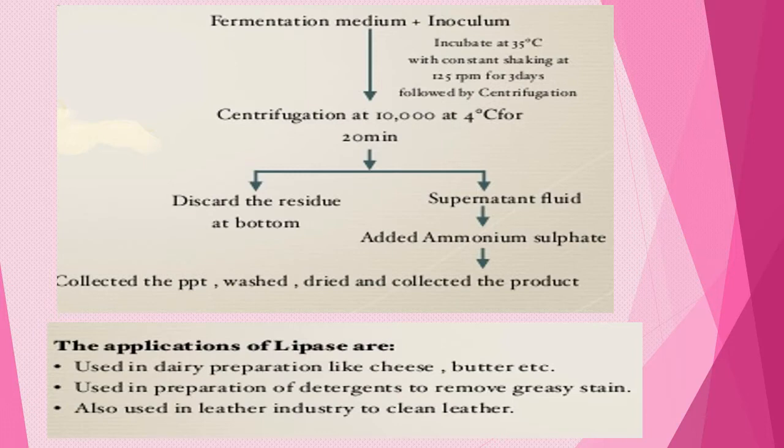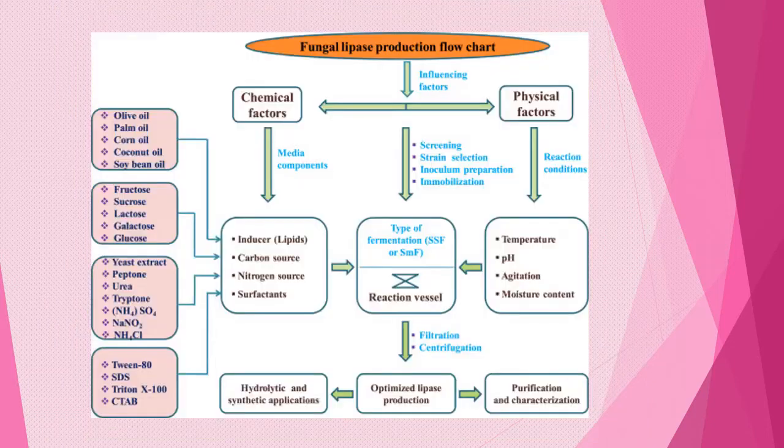This should be concentrated by an ammonium sulfate precipitation method. The lipase will be precipitated out, washed, dried, and the product collected. Then it will also undergo chromatographic techniques, such as ion exchange chromatography, for the purification of our lipase, which is very specific for this downstream processing.